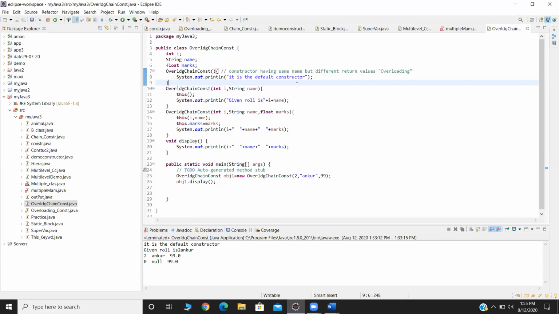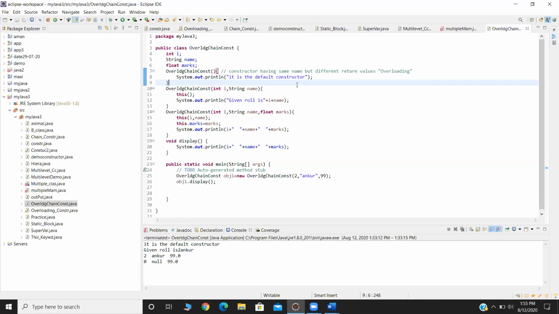Here I am taking the default constructor, in which System.out.println prints that it is a default constructor.